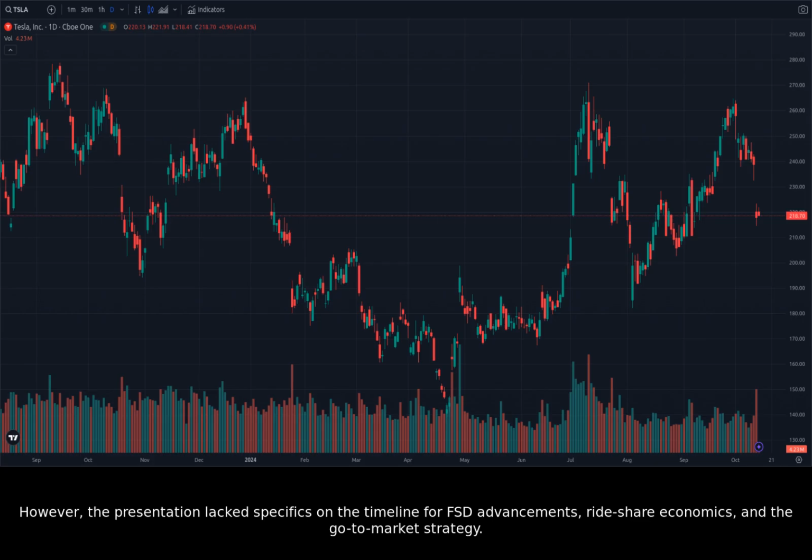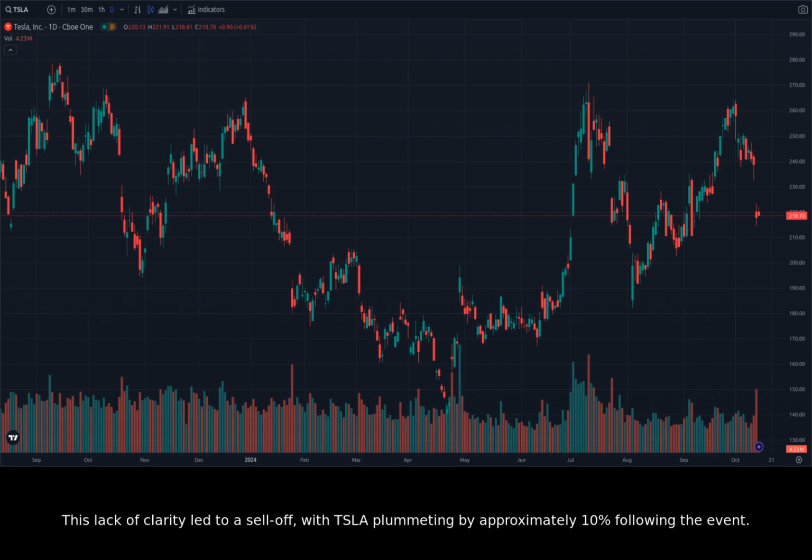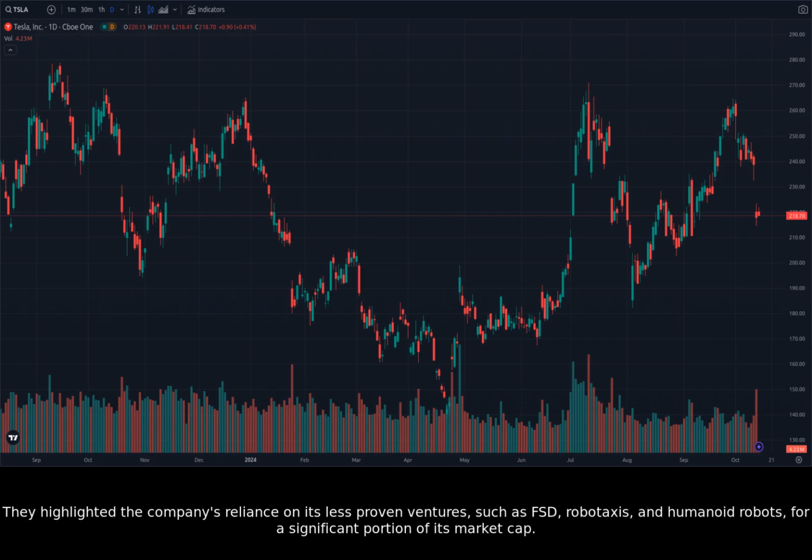However, the presentation lacked specifics on the timeline for FSD advancements, rideshare economics, and the go-to-market strategy. This lack of clarity led to a sell-off, with Tesla plummeting by approximately 10% following the event. Analysts expressed concerns about Tesla's valuation, arguing that it's disconnected from the fundamentals. They highlighted the company's reliance on its less proven ventures, such as FSD, Robotaxi, and humanoid robots, for a significant portion of its market cap.